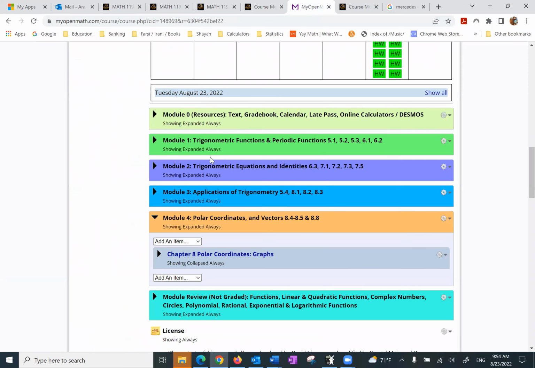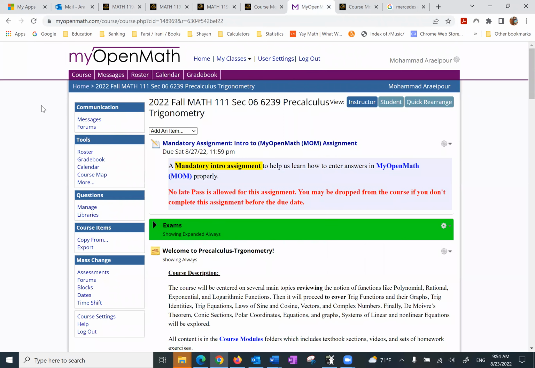Let me go to my Open Math, and this is the platform you are going to use to do your assignments. Now, the very first thing we start, I have this introduction to my Open Math, and it has to be done immediately. I'm going to ask you to do it today.